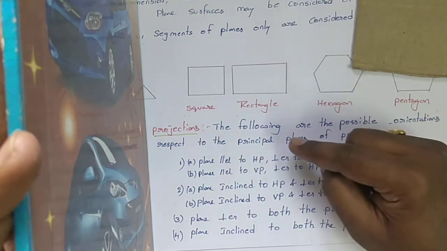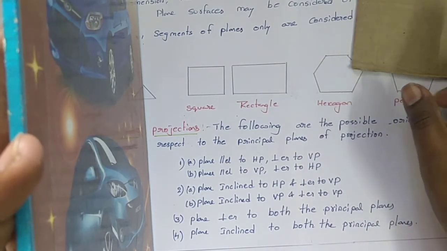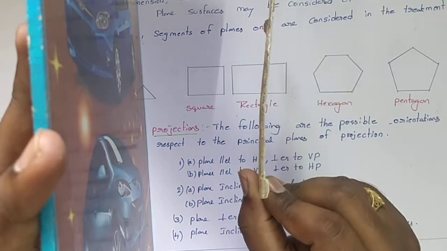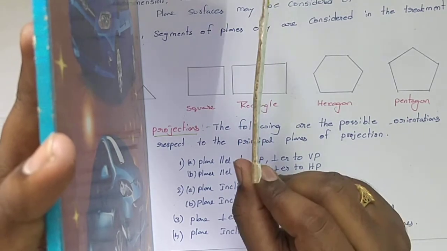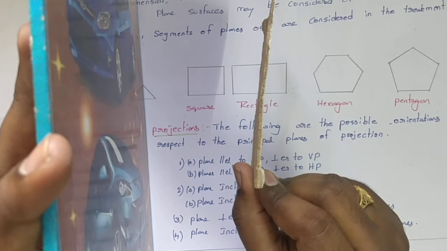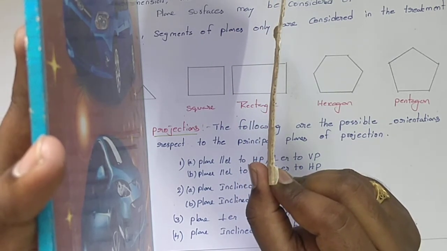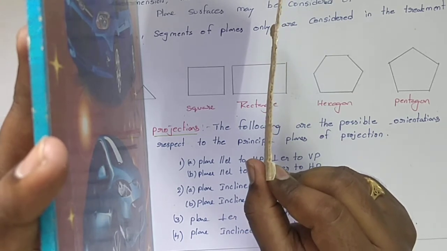Similarly, in the first case, second condition, they give that the plane is parallel to VP and perpendicular to HP. In that case, the object will be placed like this. If you view from the top side, what happens? The position of the object falls on the horizontal plane as a top view. The top view will be a straight line. That means it is perpendicular to HP.